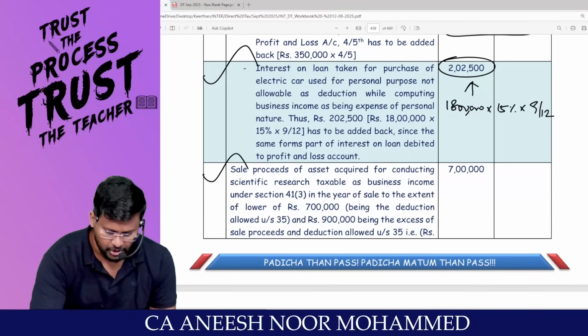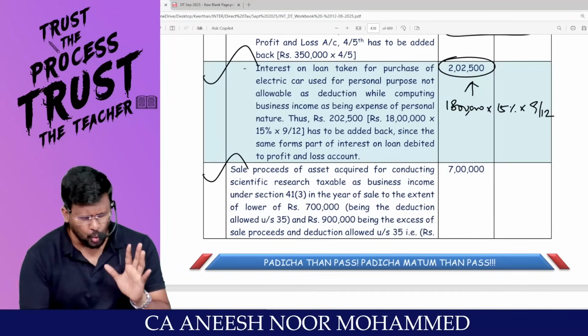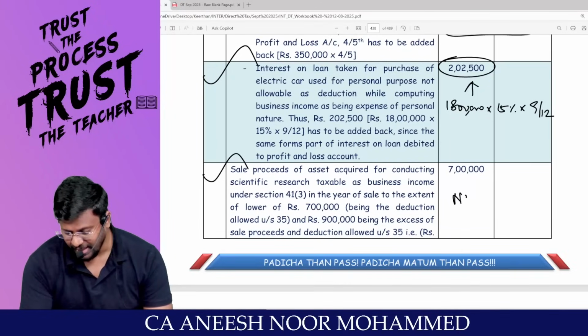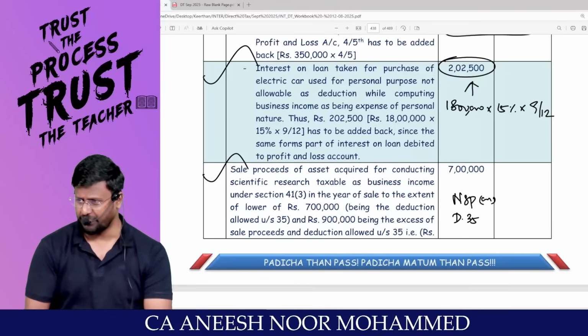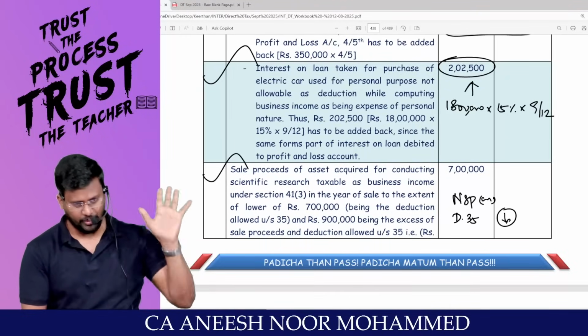That's it, my dear lovable students. Have you sold an asset which has been used for scientific research? Then the net selling price or the deduction claimed under section 35, whichever is lower, should be taxable under PGBP, right, sir?